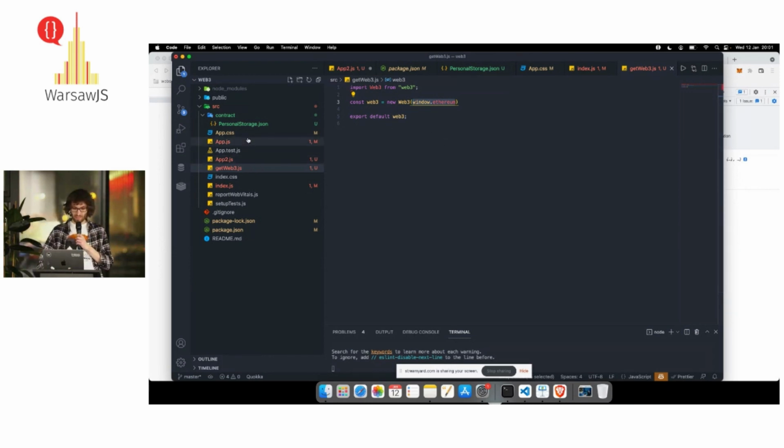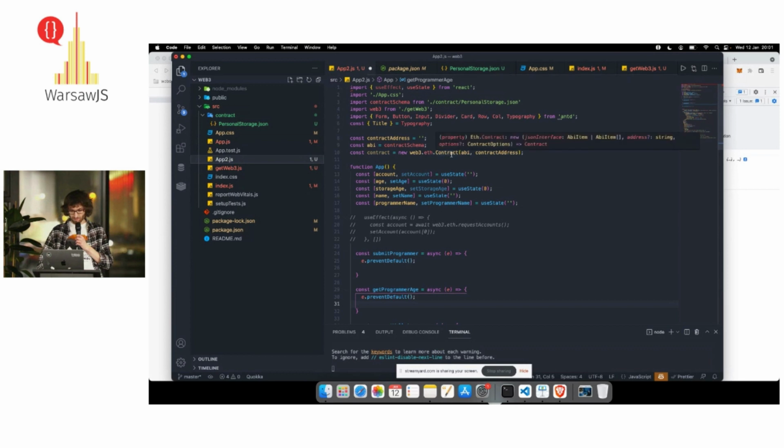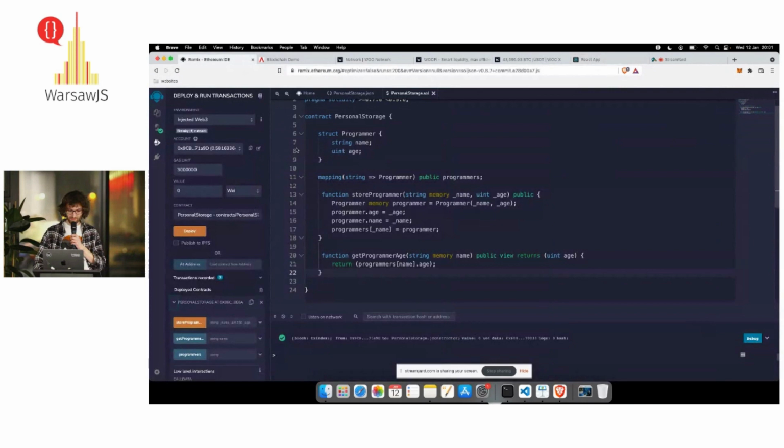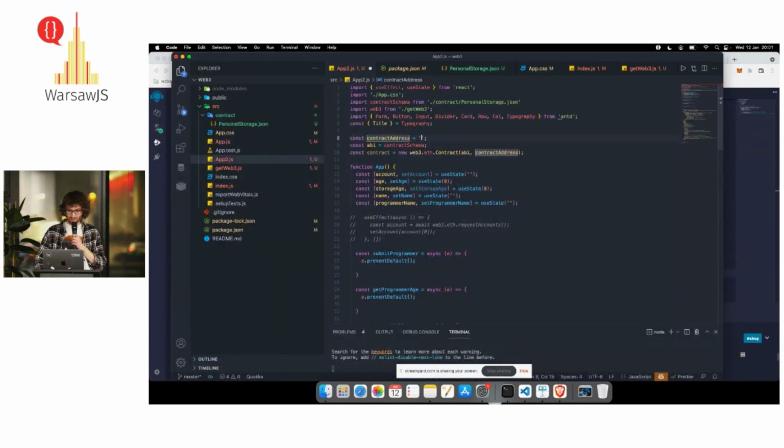So when we have the instance of it, then we're gonna import it. We have instance, so Web3, we already have it. What we need is the contract address. We can get it from here. I copy and paste it. Yeah, we have a contract address.